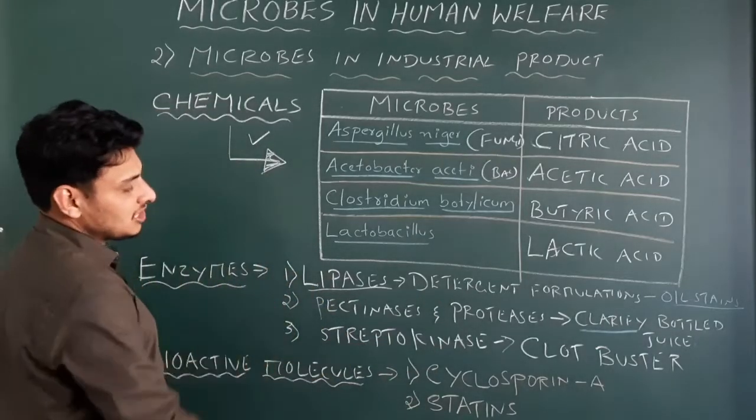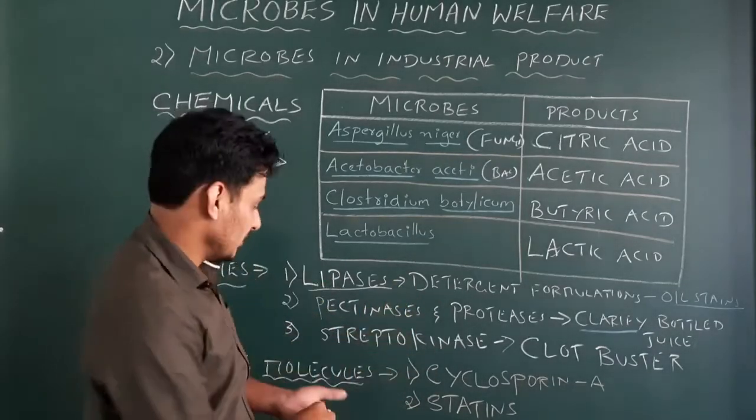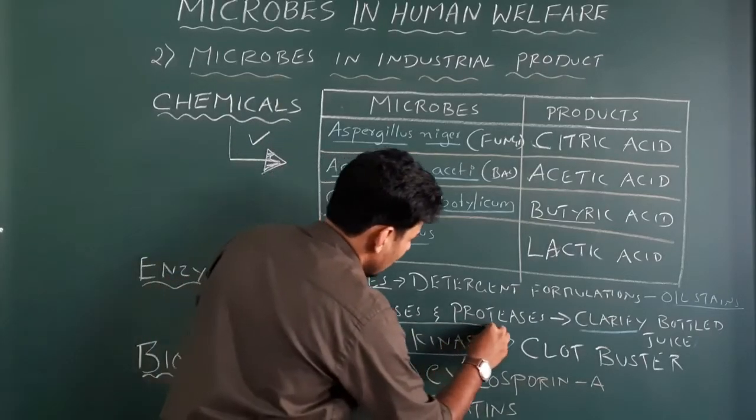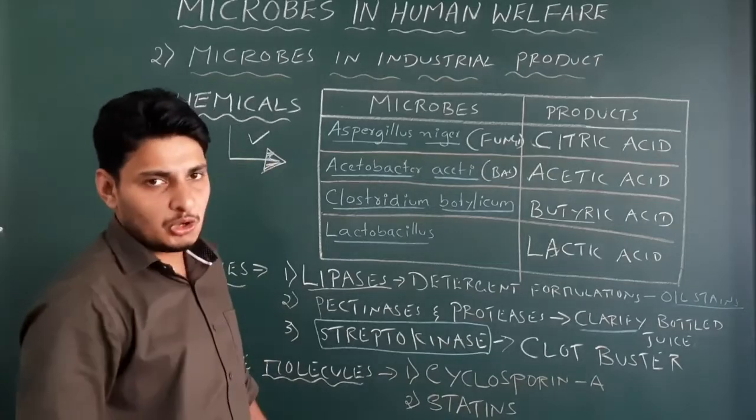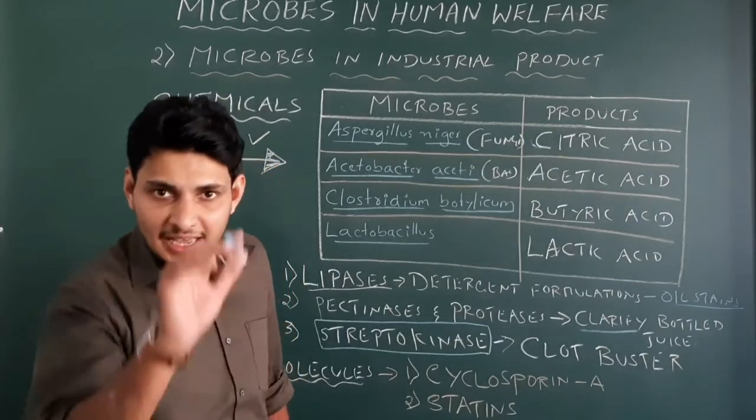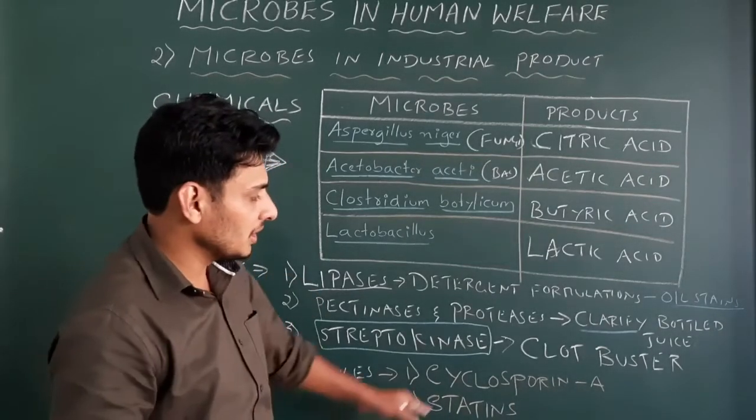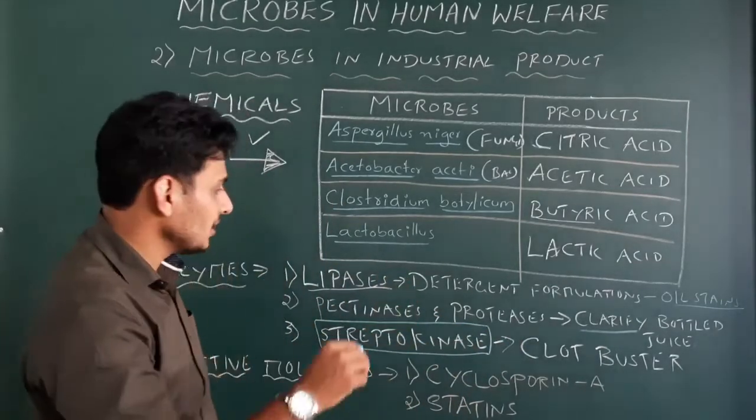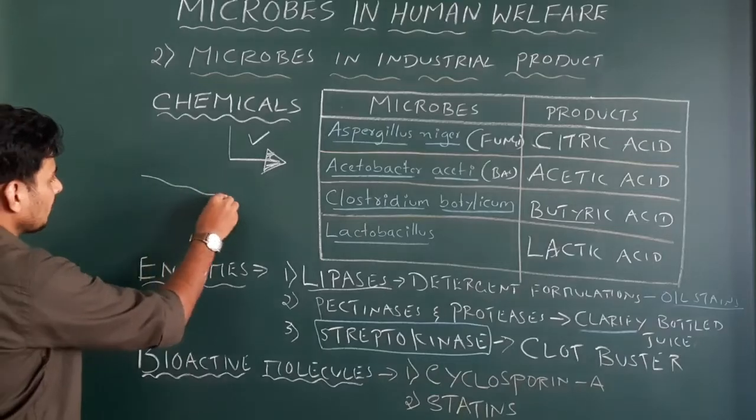Okay. Next is streptokinase. Very important. I will just put a box. What is this streptokinase? A type of enzyme which is commonly called a clot buster.